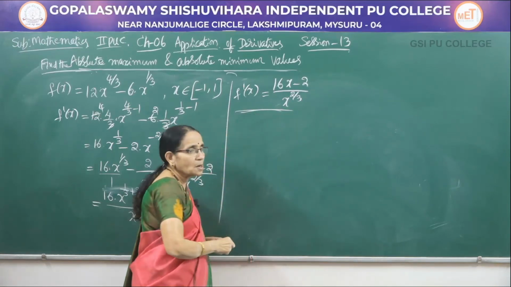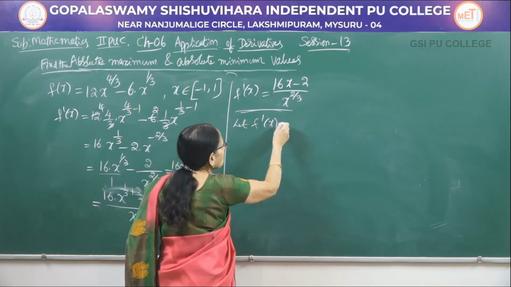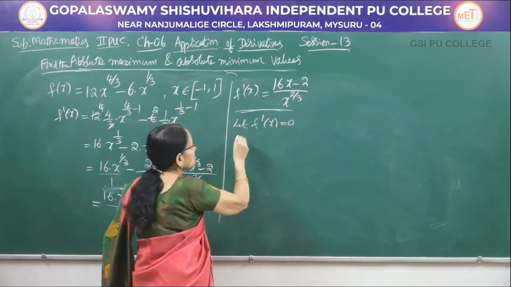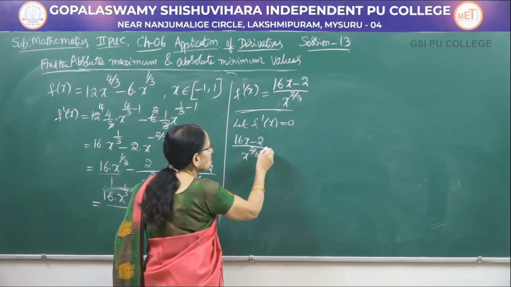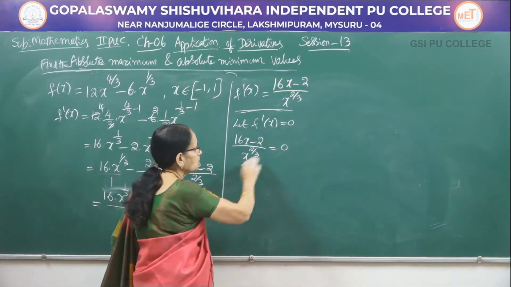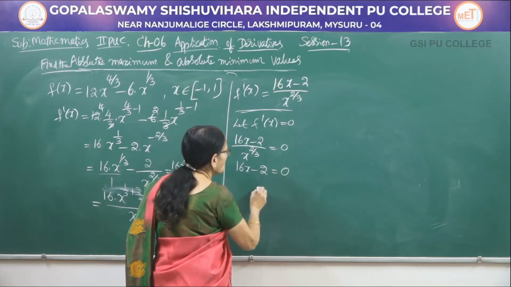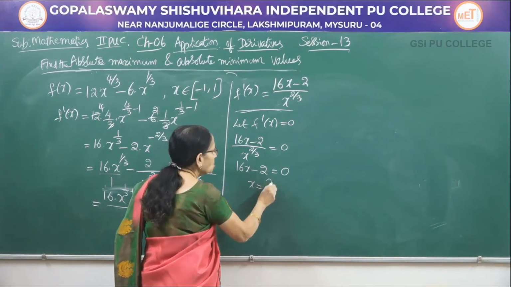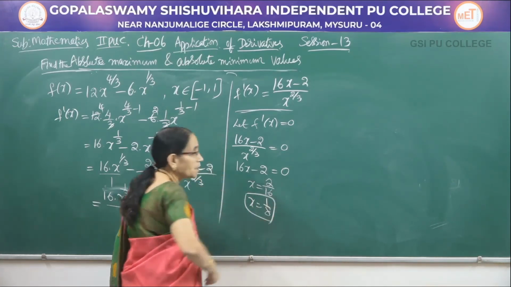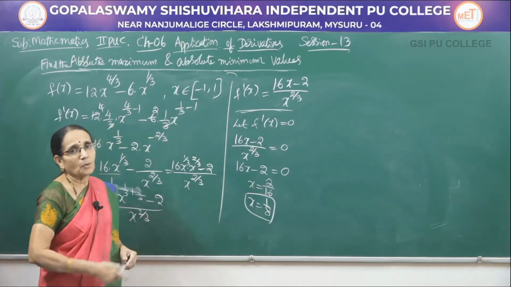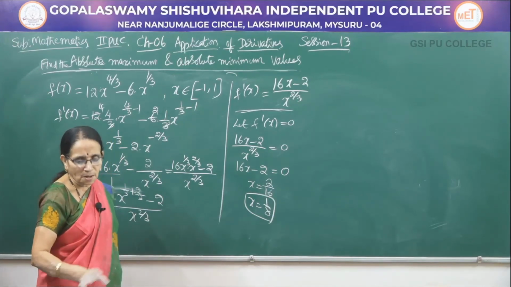Now, this is at present f dash x. To know the critical point, let me equate the first derivative to 0. That is, 16x minus 2 divided by x to the power 2 by 3 is equal to 0. On cross multiplication, 16x minus 2 equal to 0, or x would be equal to 2 by 16, or it is 1 by 8. So, we got a critical point, a fractional one. So, x is equal to 1 by 8 is the only critical point.